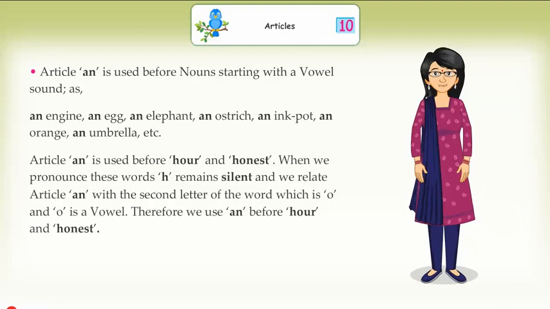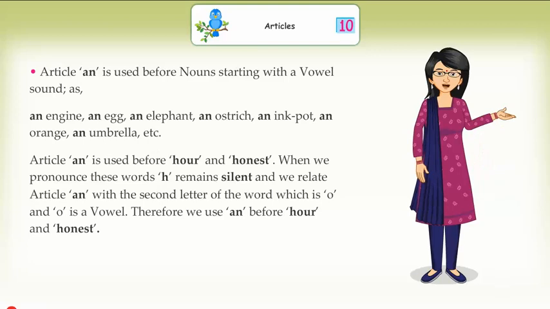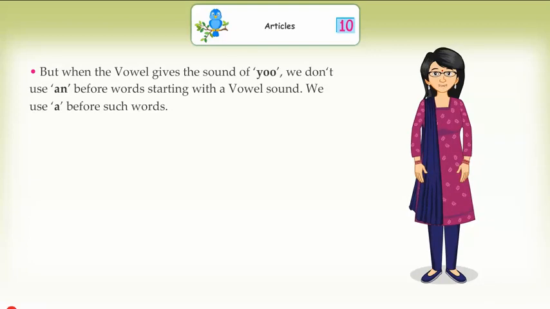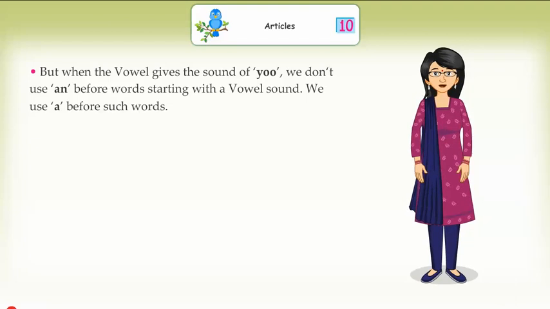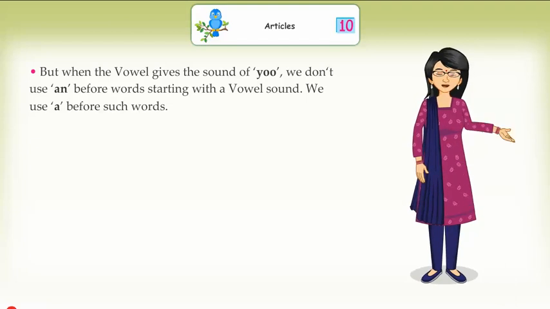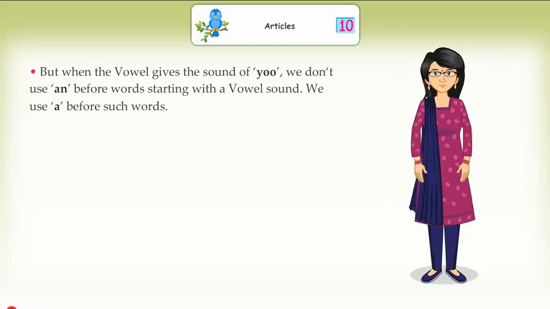Article an is used before hour and honest. When we pronounce these words, H remains silent, and we relate article an with the second letter of the word, which is O, and O is a vowel. Therefore, we use an before hour and honest. But when the vowel gives the sound of yu, we don't use an before such words starting with a vowel letter. We use a before such words.